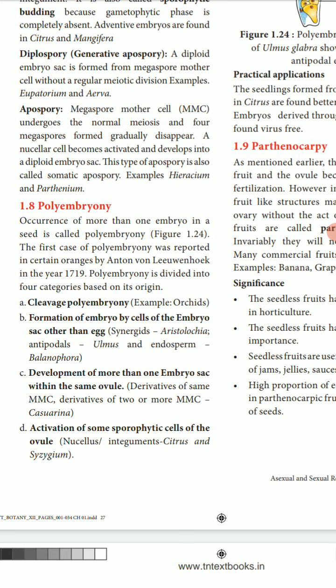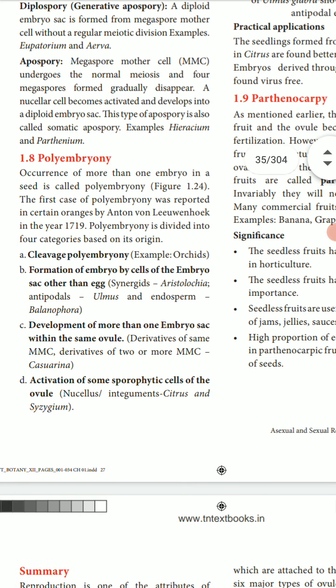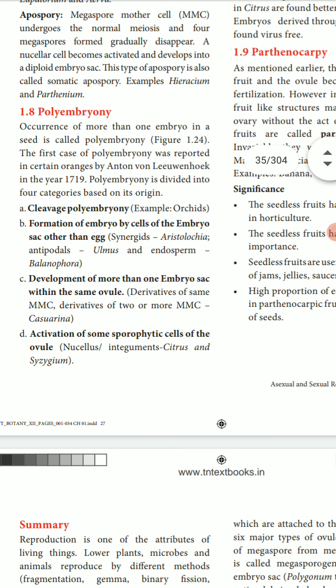Two more questions. Are you able to follow this? The occurrence of more than one embryo in a seed is called polyembryony. The first case of polyembryony was reported by Leeuwenhoek in 1719. It is divided into four categories based on origin.